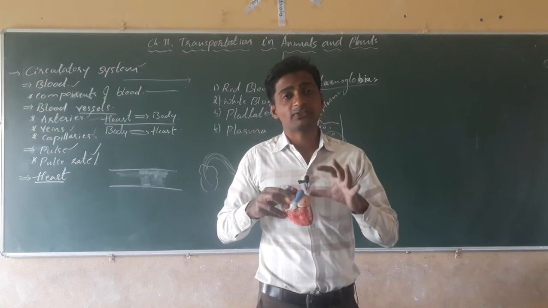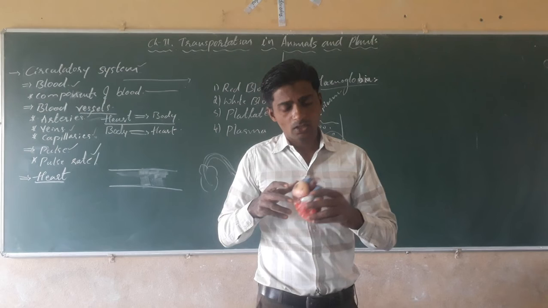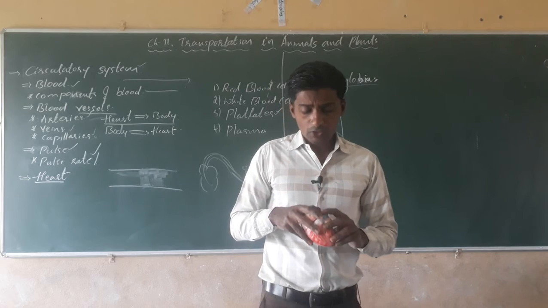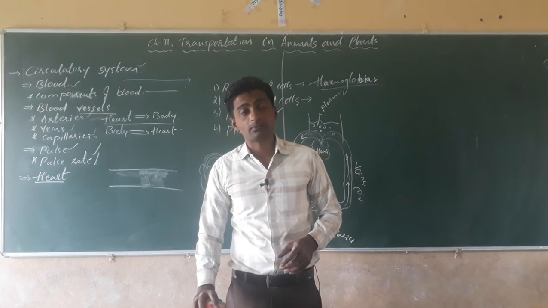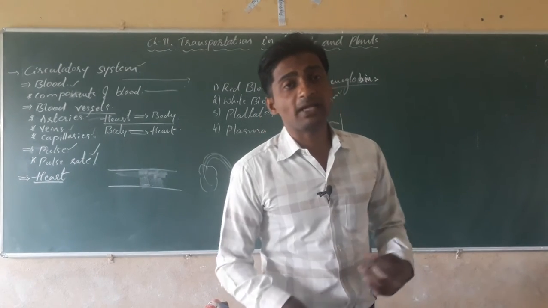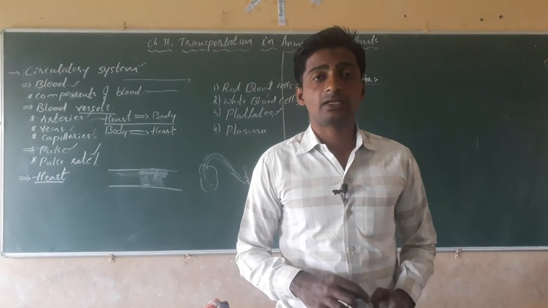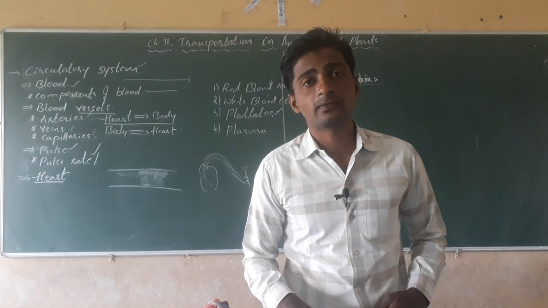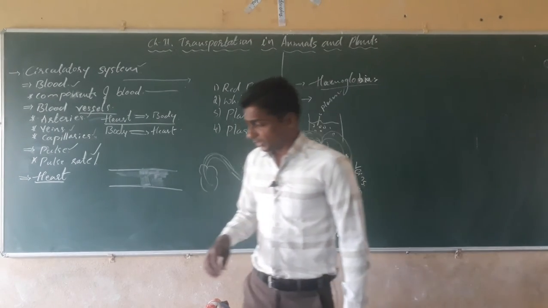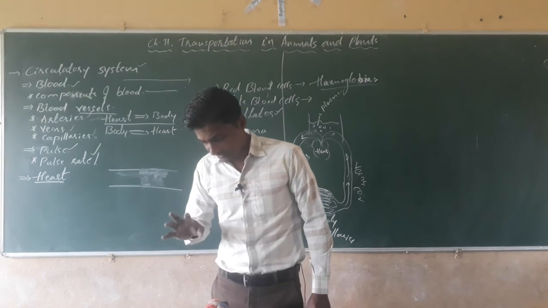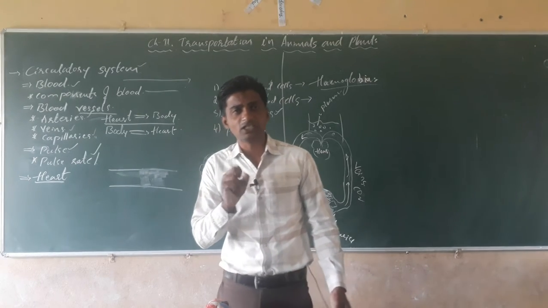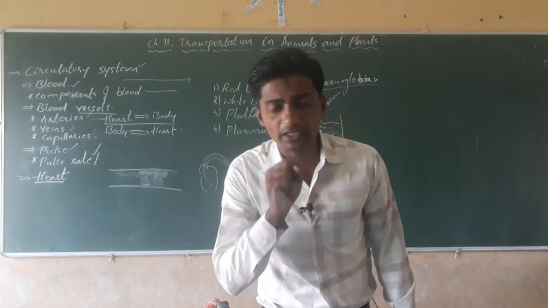The heart is a muscular organ present in the thoracic cavity which shows continuous beating. When the heart stops beating, then we can say that life has collapsed, isn't it? See here, dear students, the heart is a muscular organ which shows contraction and relaxation continuously.